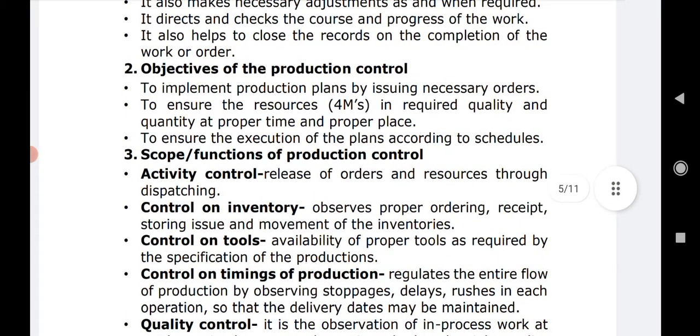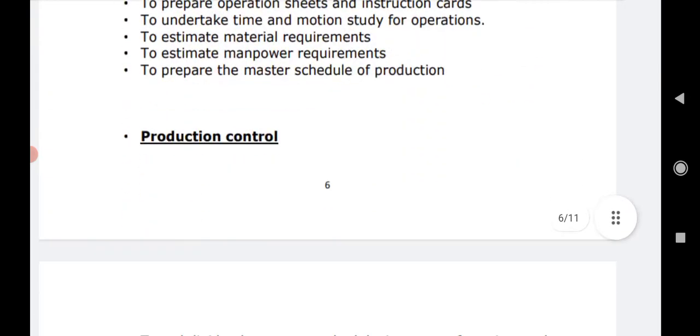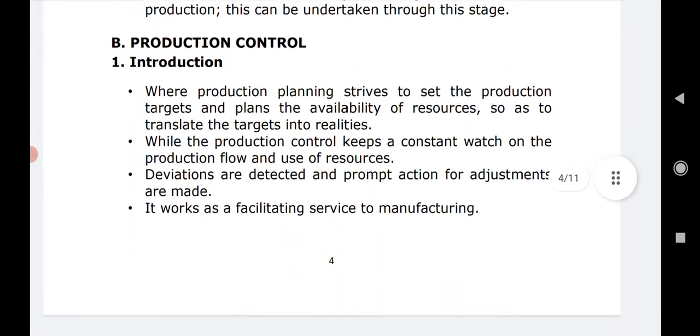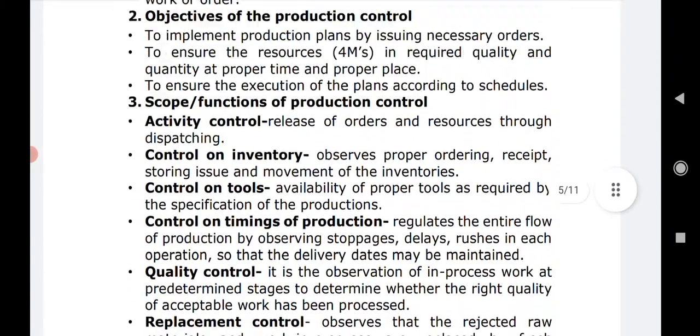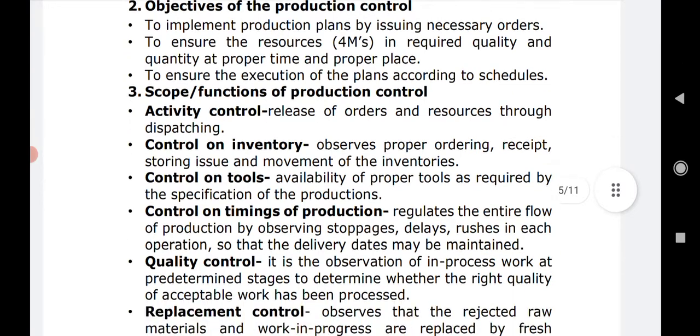So it also helps to close the records on the completion of the work of the order. So because it puts a constant eye on how it is produced, what it was to be produced, with what it was to be produced, what resources are placed in use, what was to be used, આ બધી જ વસ્તુને કારણ કે કોન્સ્ટન્ટલી ક્લોઝલી ઓબ્ઝર્વ કરવામાં આવે છે અંડર ધીસ સિસ્ટમ, we can manage all the types of activities related to production. Right? So let us go with the next area there, that is objectives of production control.